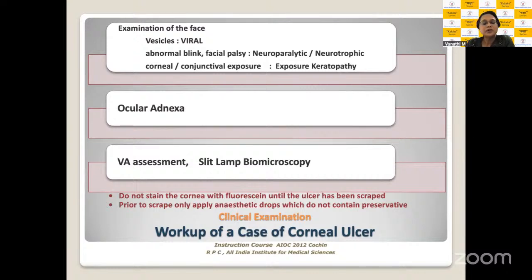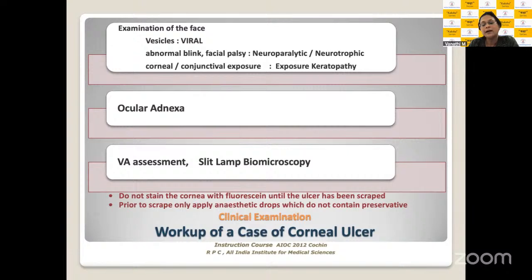Look if there's exposure keratopathy where the cornea and the conjunctiva are undergoing exposure, and this could lead to infection as well. In ocular adnexa examination, largely you will see meibomian gland dysfunction, ocular allergic disease, trichiasis, entropion, ectropion, lacrimal apparatus affections. So you can have a chronic dacryocystitis, you can have a discharge which is probably leading to recurrent conjunctivitis and corneal infections.